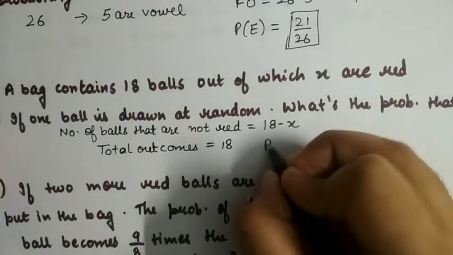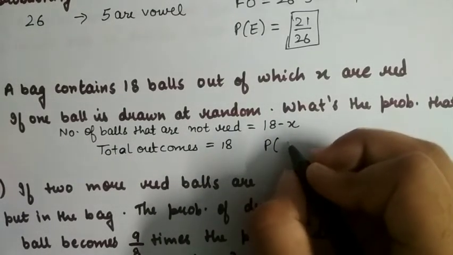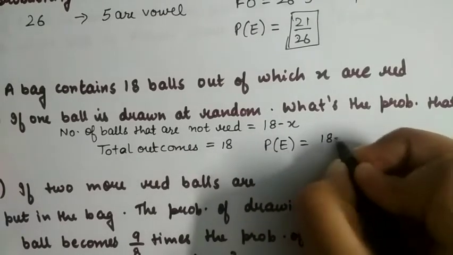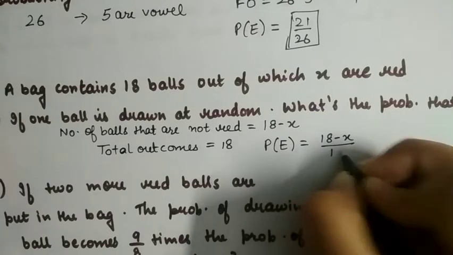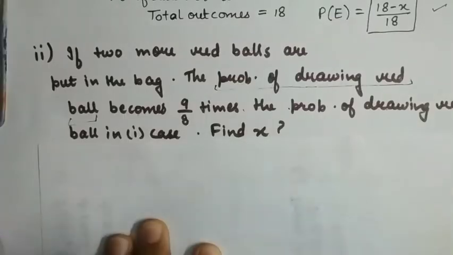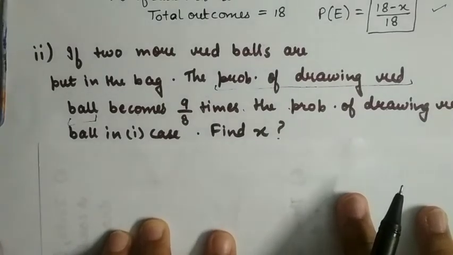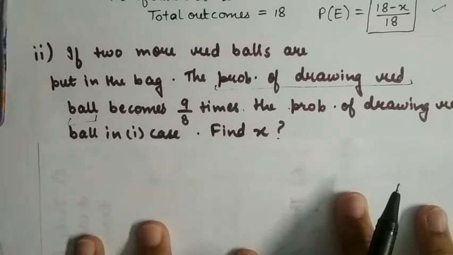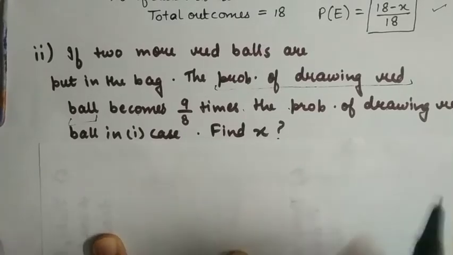So our probability of getting a ball that is not red is favorable outcomes, that is 18 minus X, upon total outcomes, that is 18. This is the answer. Now in the second part they are asking that if 2 more red balls are added in the bag, then the probability of drawing a red ball becomes 9 by 8 times the probability of drawing a red ball in the first case. We have to find the value of X.